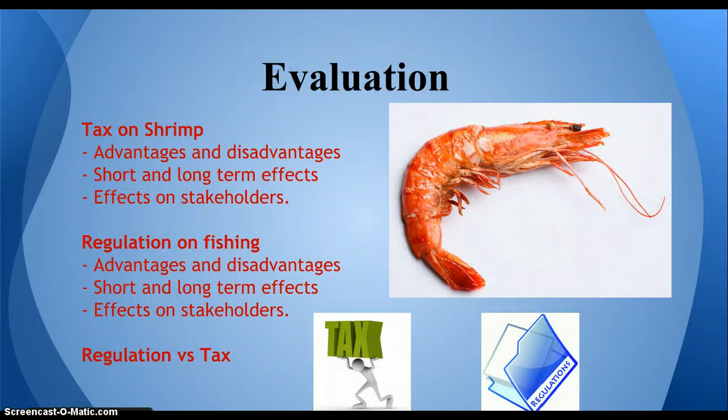When putting a regulation on the shrimp fishing, the advantages and disadvantages include that since regulations reduce the amount of shrimp caught and sold, the prices will rise, seeing as less of the good is available. Therefore, once again, the total welfare and the market size will decrease and profits will suffer. Similar to the implementation of a tax, the regulation would reduce the amount produced in the short run. However, it might never increase in the long run because regulations have been passed.